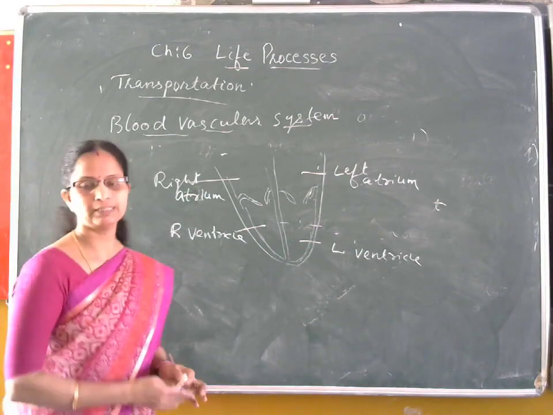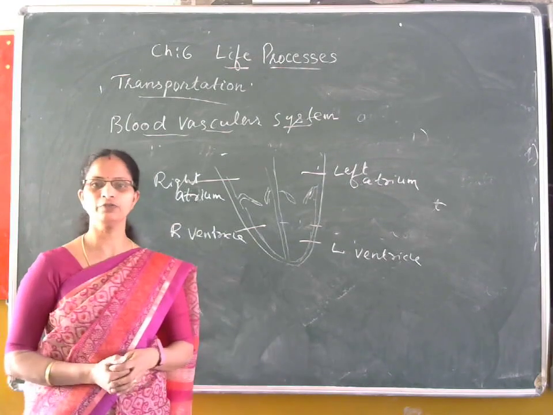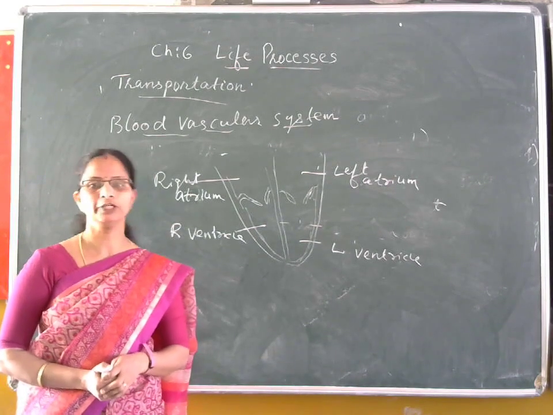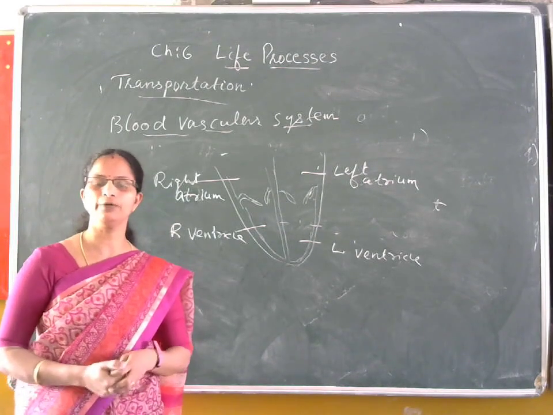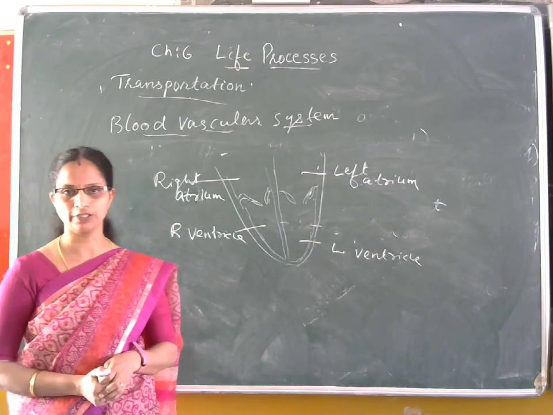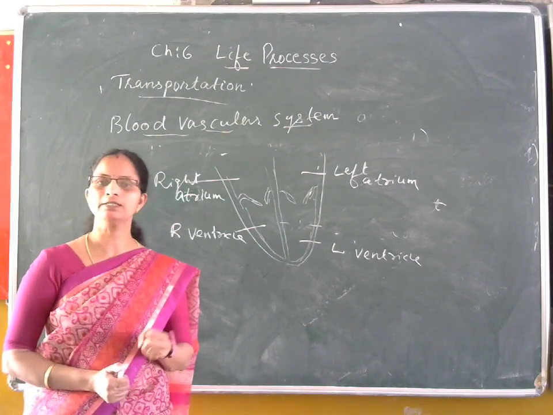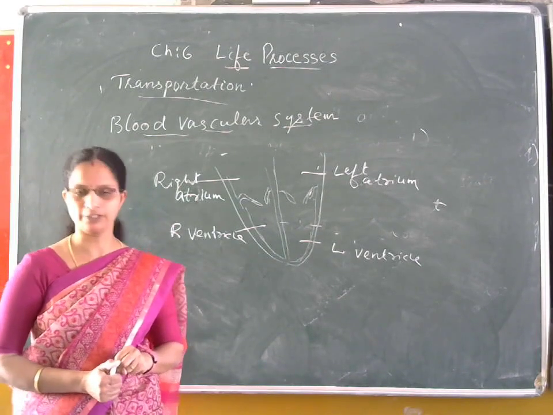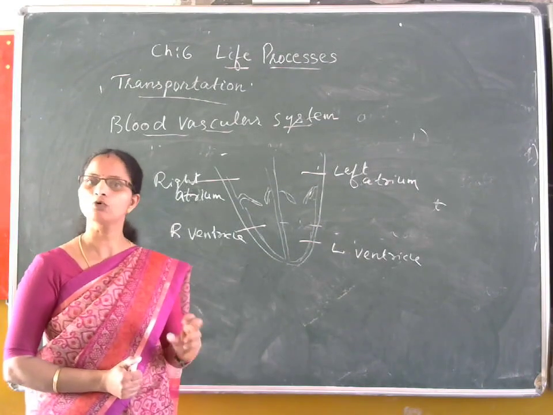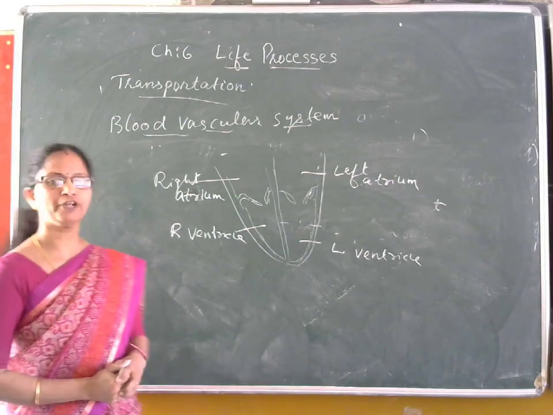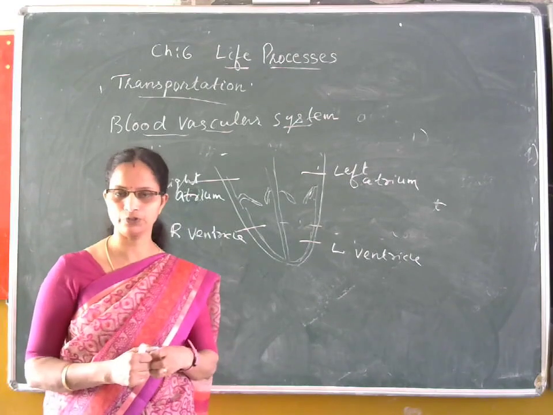From the different body parts, as we have seen earlier, in the previous topic we studied that cellular respiration takes place in each and every cell, and along with the production of energy, carbon dioxide is produced as a waste material. When the blood capillaries run over that, the carbon dioxide is absorbed from the cells into the bloodstream. And then the structures we have seen just now called veins carry carbon dioxide rich blood from different body parts.